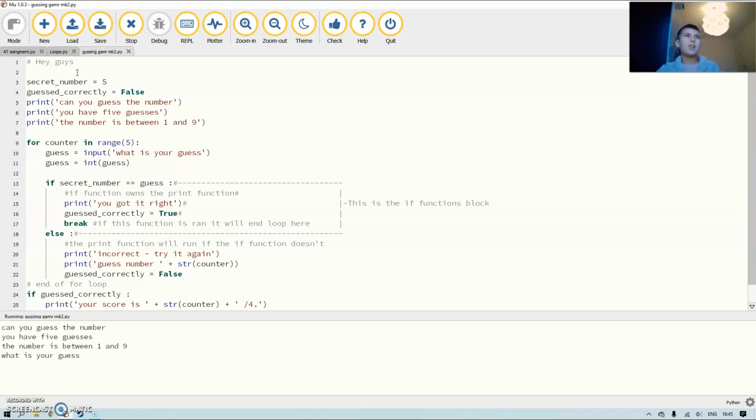But it did all of this simultaneously, and the reason it didn't go on after that was because of this input function. The input function, like, what's the neat way to explain it? It stops the other code from running.